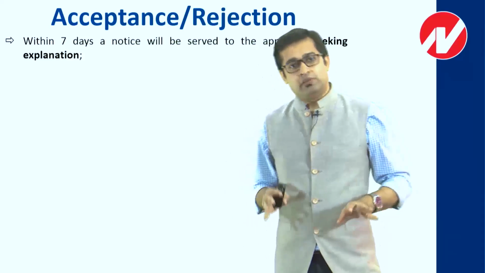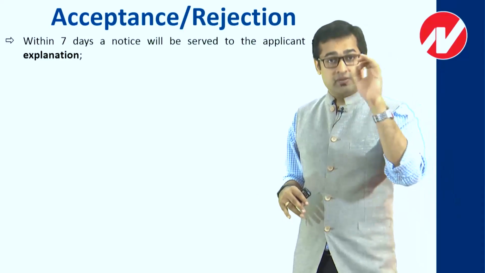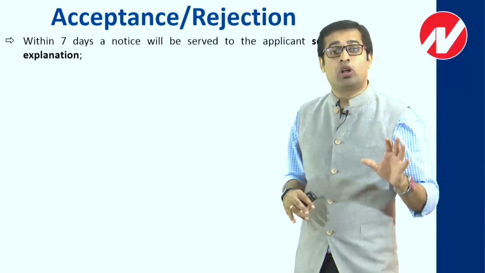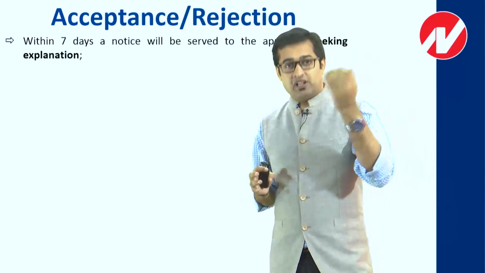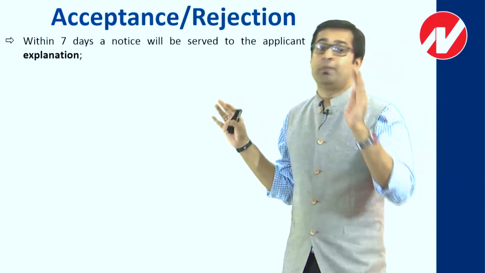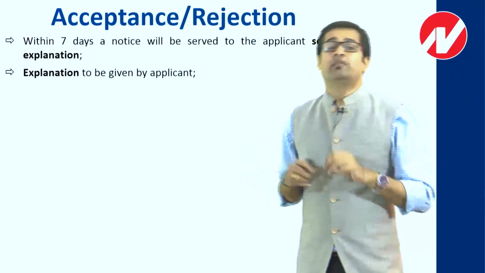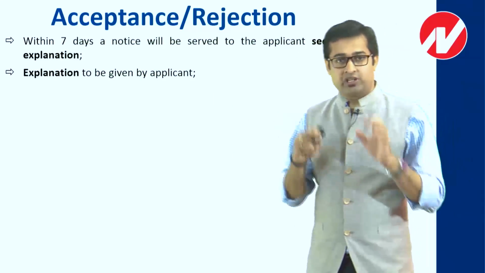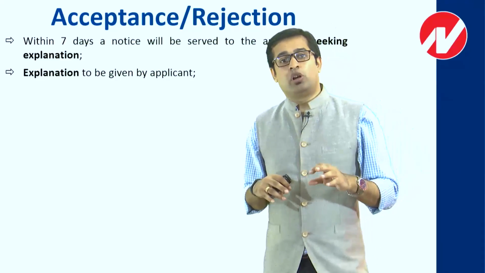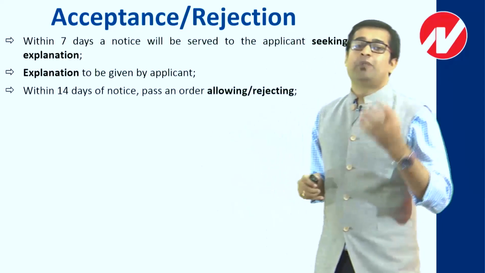A straight notice will be there, where it will be asked that you explain or show cause why we should accept your application. When this kind of notice comes, it comes within 7 days from the date when you apply. So if you apply today, then within 7 days a notice will come for you to give the answer. You have to give that explanation, the logic, the reason why they should accept your case. And the moment you submit your explanation, they will pass an order.